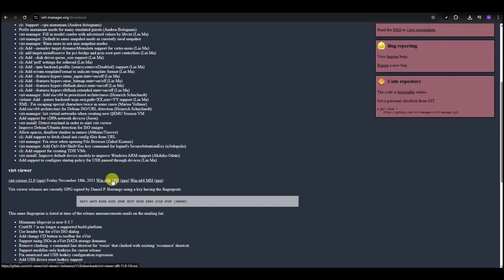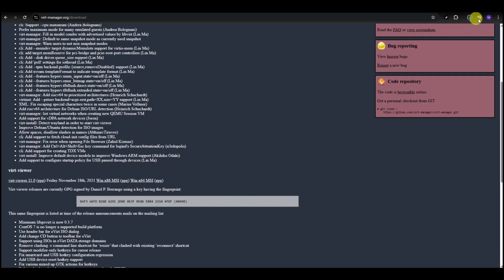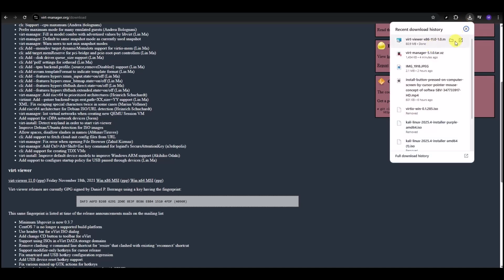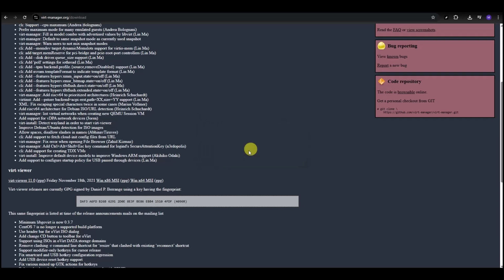Now .msi, as you know, is an installer. So all you need to do is download this file, and we'll double click it and it will install Virt Viewer. So I'm just going to double click it. Now it's going to say it's an unverified download, so we need to go ahead and select download unverified file. And once it is completed downloading, we can just run it. So we can select it. Now I already have it installed, and then just select OK, and it will install on your host machine.